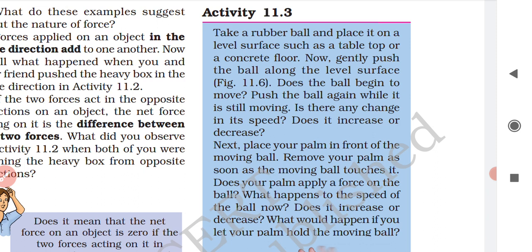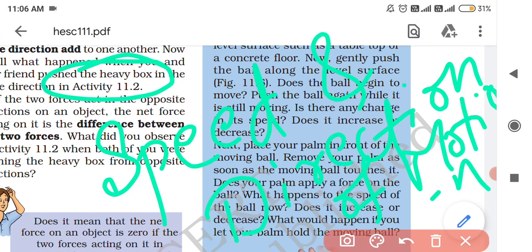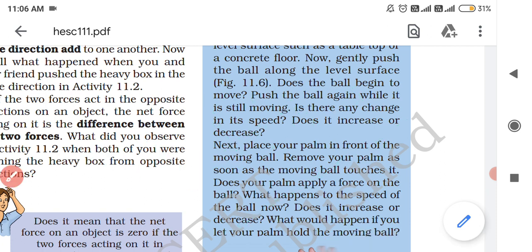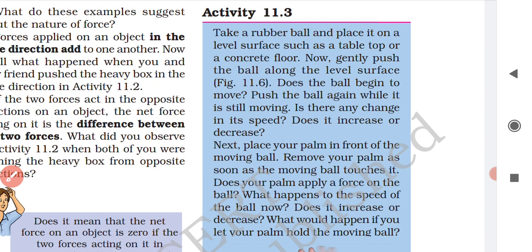Now what will happen? The ball will begin to move, right? Initially, when you have kept the ball over the table surface, the ball is at rest. So as soon as you gently push, the ball will begin to move. That means the ball will come to motion. The ball will be under motion. Does the ball begin to move? Yes, the ball will begin to move.